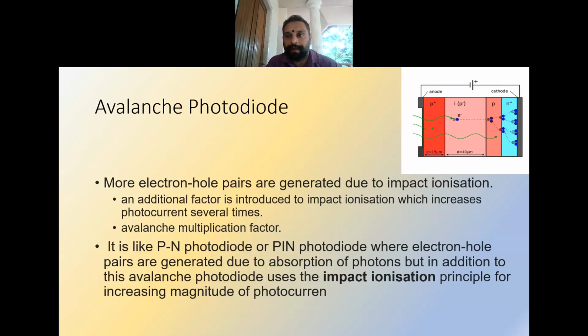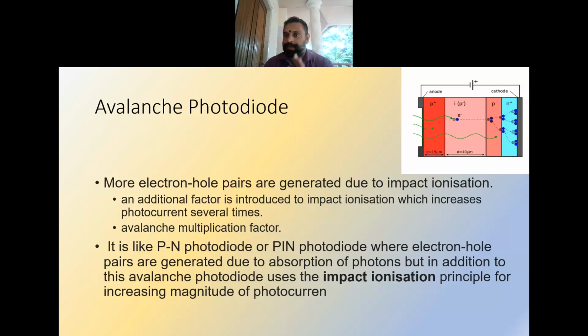And in the case of the avalanche photodiode, the structure has highly doped P and N sides on either side, and in between there is a P type material and an intrinsic material. Here a process called impact ionization happens.